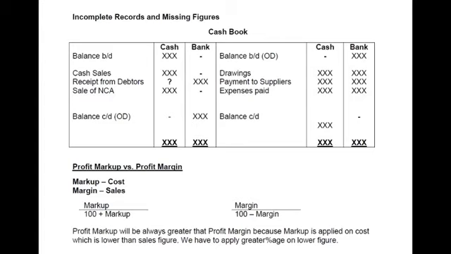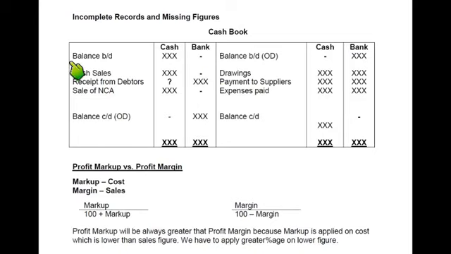Now what I have done, I have made a cash book with two columns, one for cash and one for bank. You can make a T account individually on need basis. If there is something missing in cash, we need to make a cash account, and if there is something missing in a bank, we need to make a bank account. And if both the things are missing, you can make a cash book also like this given in the format.